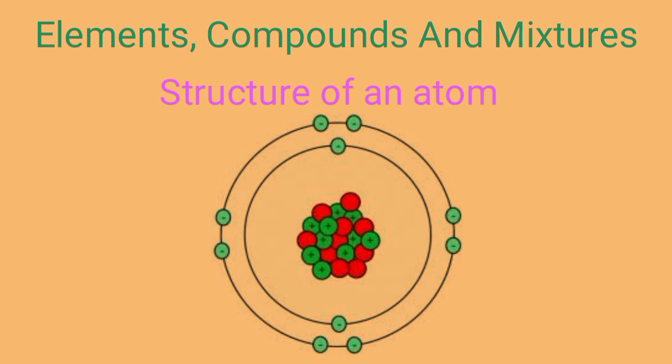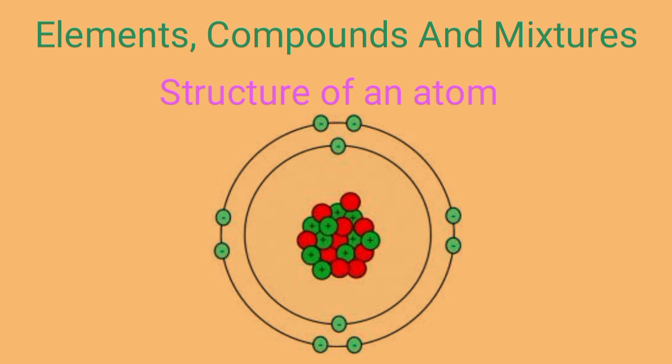In this we can see positively charged particles, negatively charged particles and the particle which does not have any charge. The positively charged particles are placed in the middle of the atom. The part where they are placed is called the nucleus. They are placed in the nucleus of an atom and the positively charged particles are called protons, and there are also uncharged particles called neutrons.